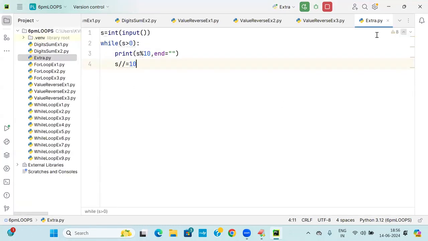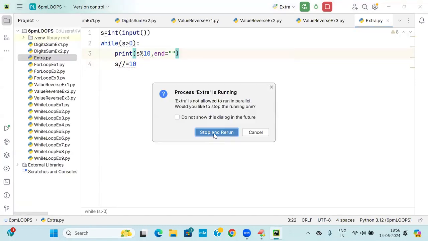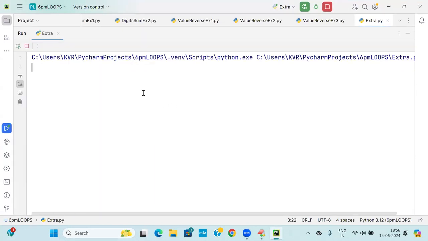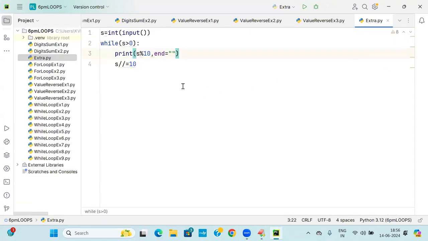Coming to the point back. Now he is asking me to enter the input. Okay, I will enter the input. I'll say 1, 2, 3, 4. He is getting 4, 3, 2, 1. Now this is what I am saying is extra intelligence. Now I want to check whether it is a palindrome or not. How do you check it?